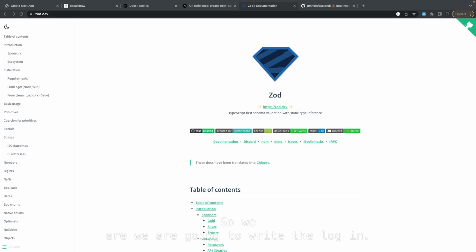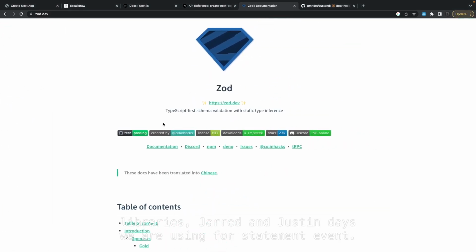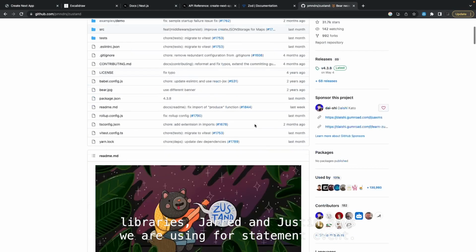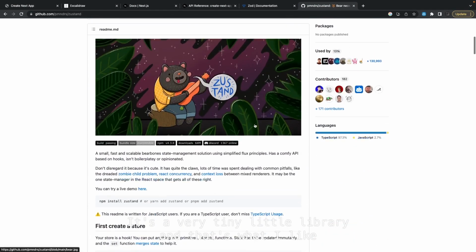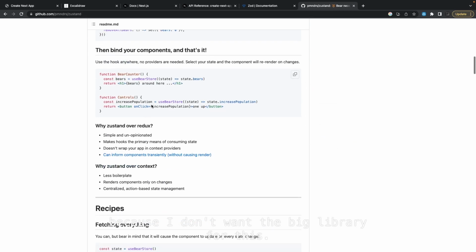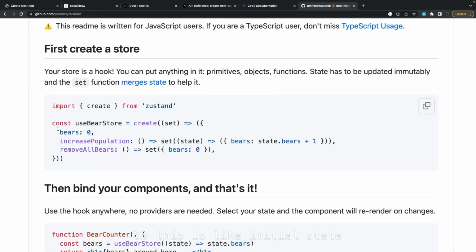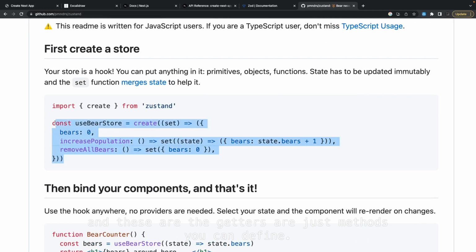Before writing the login, I want to talk about these two libraries. Zustand we are using for state management. It's a very tiny library, and that's what I like, because I don't want a big library for this. I need something tiny which can just manage my state. So this is the initial state, and these are the getter and setter methods you can define.